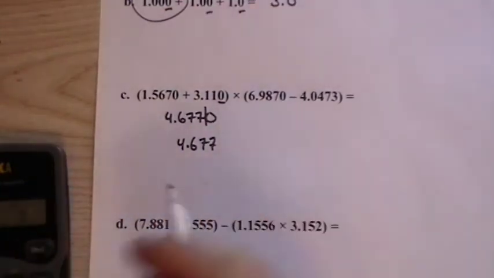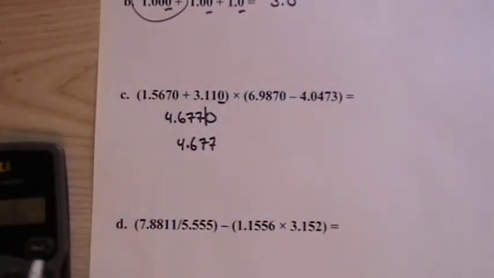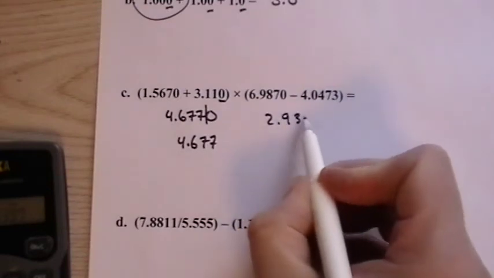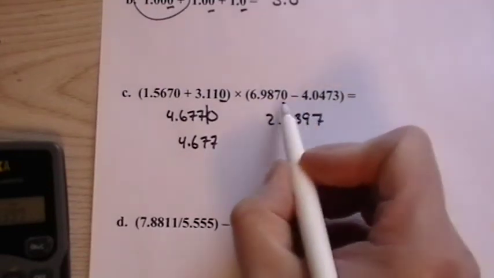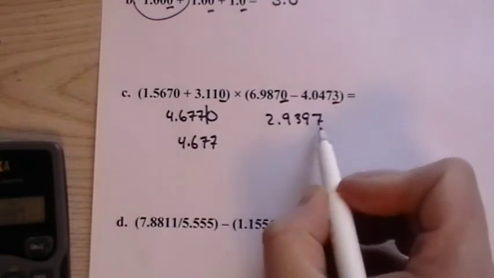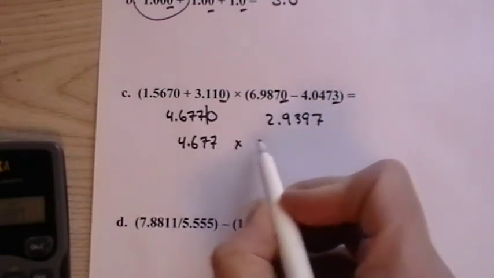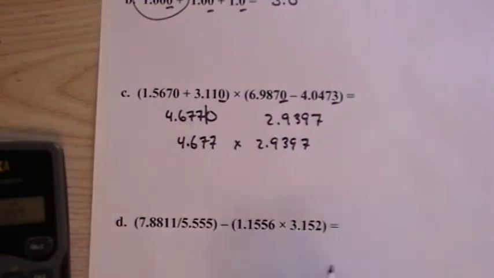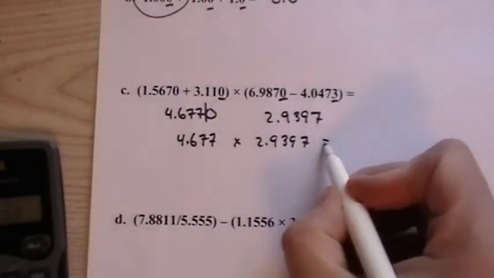And then on the other side we have 6.9870 minus 4.0473, and we get 2.9397. Both went out to the fourth decimal place, so we get to keep all those digits. We don't have to round. And then we have 4.677 times 2.9397. So this is going to give us a lot of numbers.